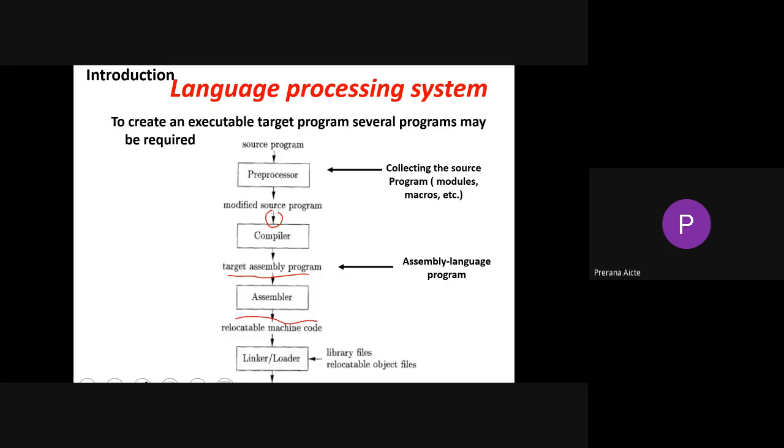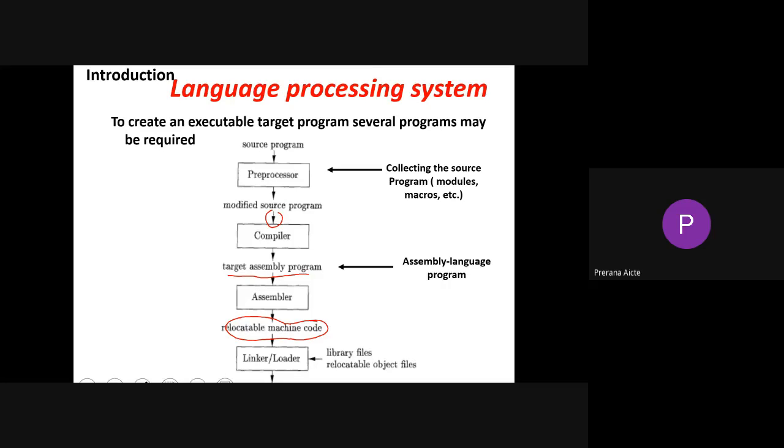So what is meant by relocatable machine code? This relocatable machine code is a machine understandable code, and that machine understandable code varies from one particular machine to another. But this helps us to relocate the machine code according to the system. That relocatable machine code is then given to the linker or loader to generate the target machine code.